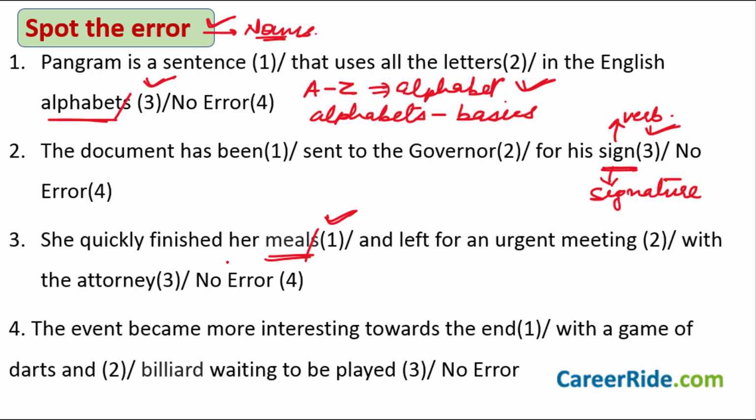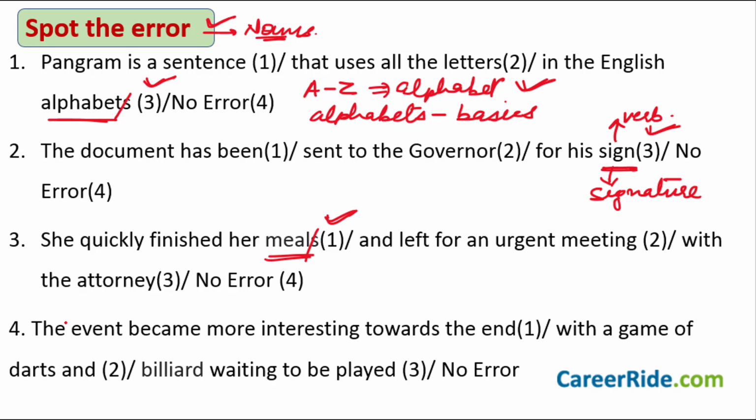She quickly finished her meal, the food she was having at that time, maybe lunch, because she left for an urgent meeting with the attorney. So most probably this is the lunch time. So she quickly finished her meal, the food she was having at that point of time for lunch. She quickly finished that food and left for an urgent meeting. So the sentence should be, she quickly finished her meal.